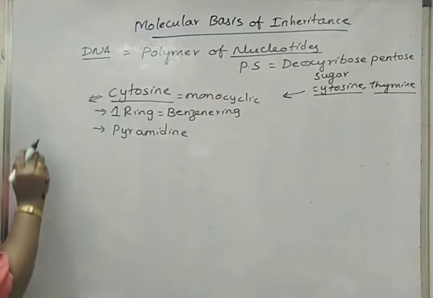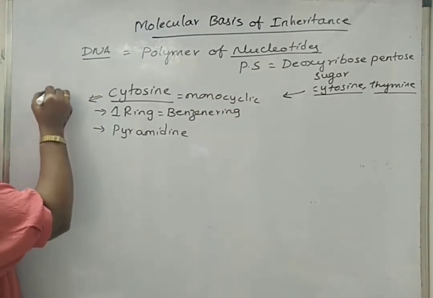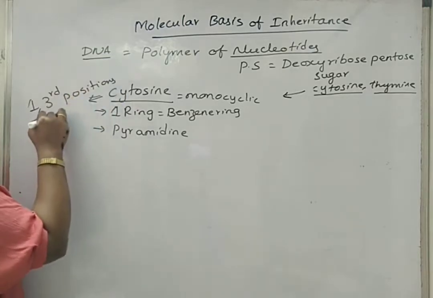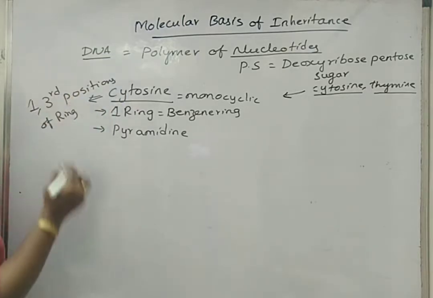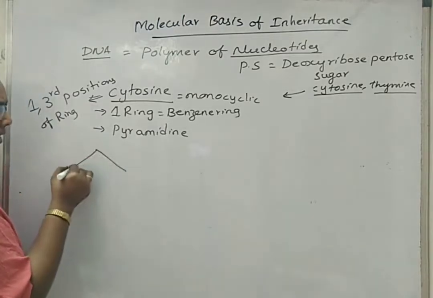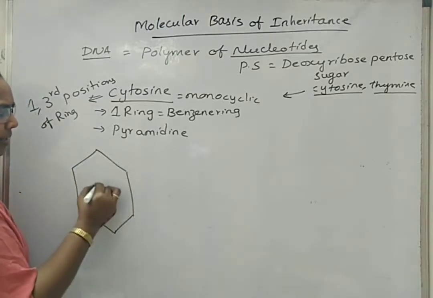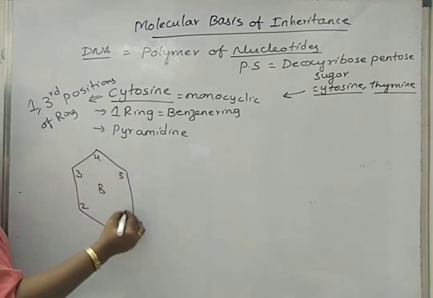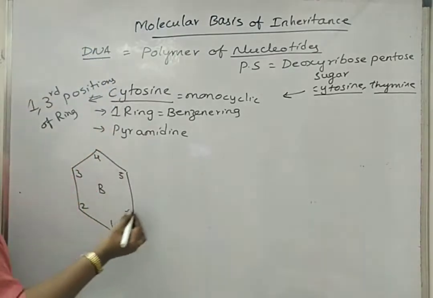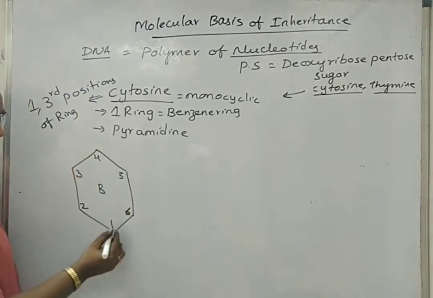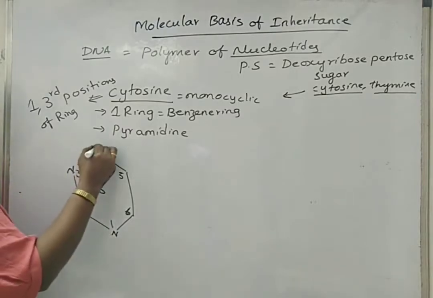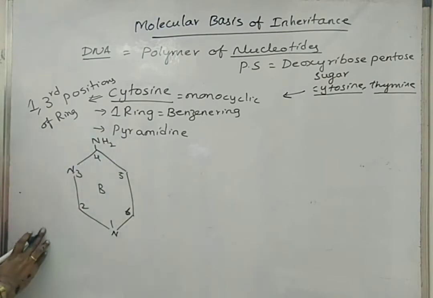It is also having nitrogen atoms, but at 1 and 3rd positions of the ring. If we go for the structure of cytosine, only one ring, if you give the numbering 1, 2, 3, 4, 5 and 6. Now, here we should represent the nitrogen atoms at 1st and 3rd carbon position. At 4th carbon position there is an amino group. At 2nd carbon position there is a ketone group.